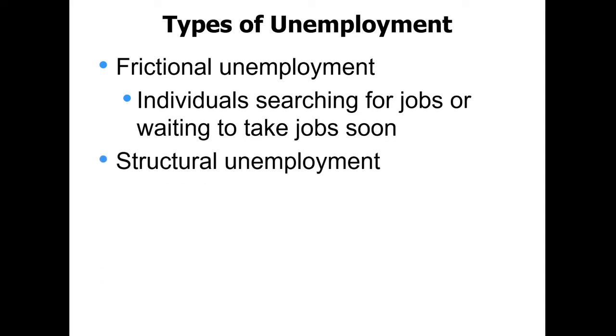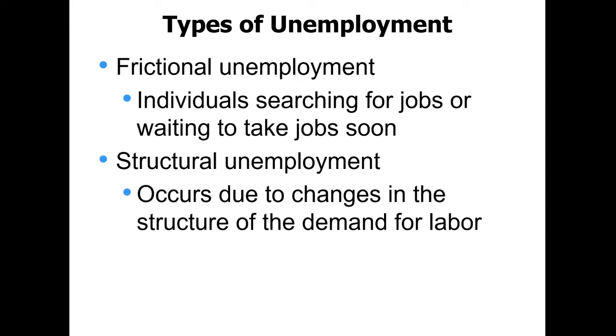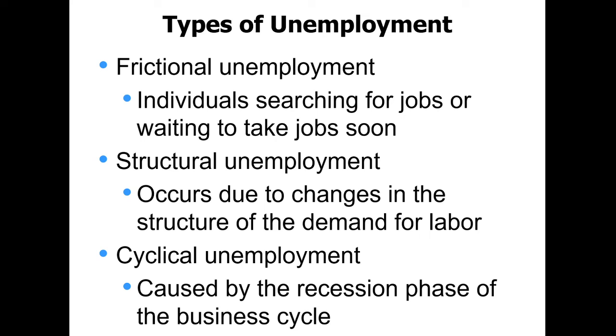Then we have structural unemployment, which occurs due to changes in the structure of demand for labor. Your skill set, or you've been replaced by technology. Then there is cyclical unemployment, which is bad unemployment. We can live with frictional and structural. Structural unemployment says that we're having progress. We're getting more technology, we're better off. Frictional, we're just waiting for the job, but cyclical is caused by a decrease in the demand for labor. So it's during the recession phase of the business cycle, and I will show you the business cycle in the next video.